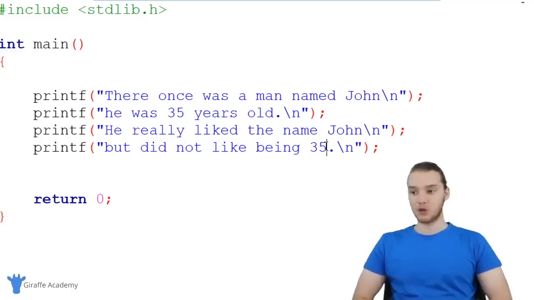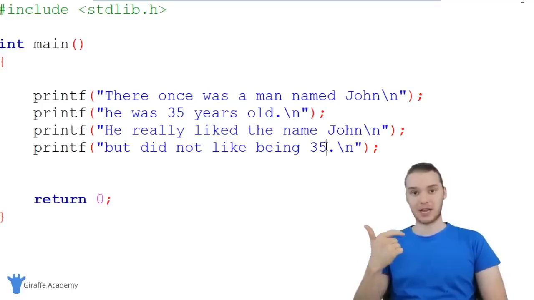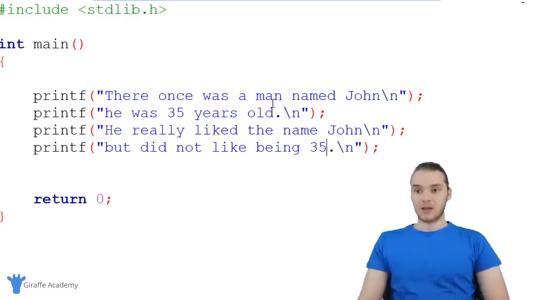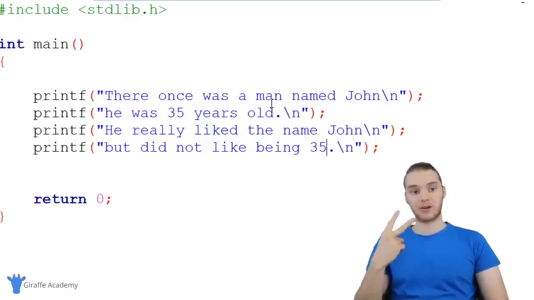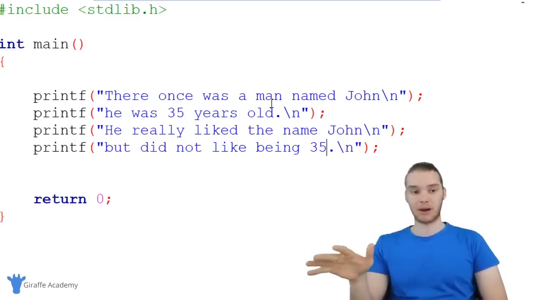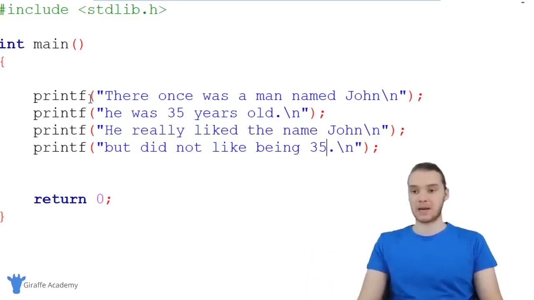Right? We basically have two pieces of data that we're working with consistently in this program, the character's age and the character's name. What I want to show you guys now is how we can use variables to better keep track of and manage these pieces of information. So remember, a variable is basically just a container where we can store some data. I want to create two variables which will store the character's name and the character's age, and I'll show you guys how this can make our program a lot easier to manage.